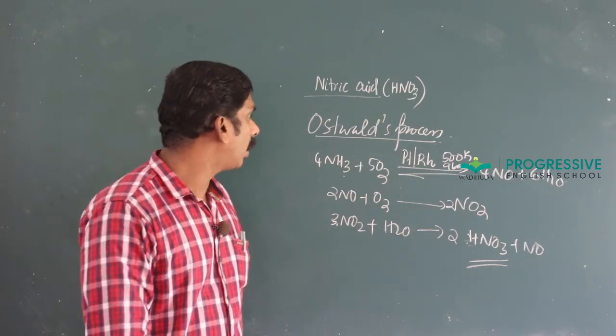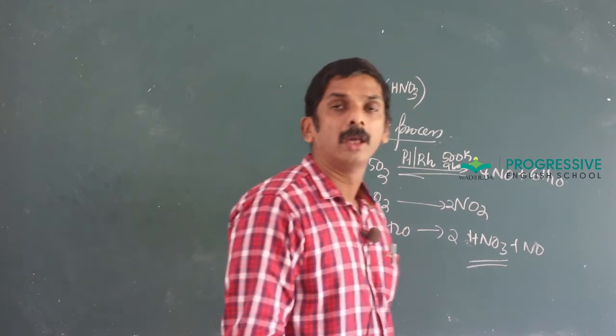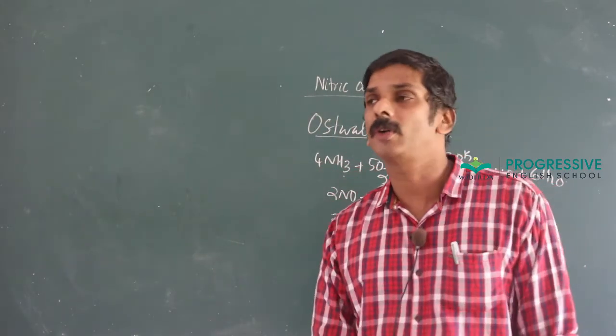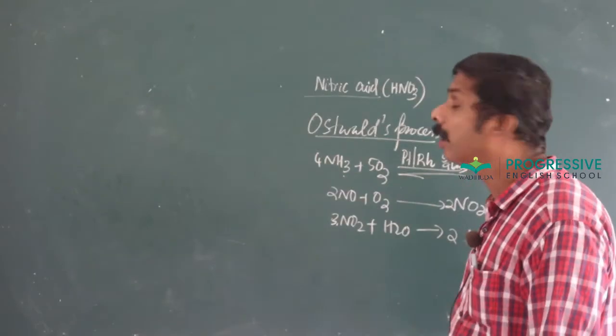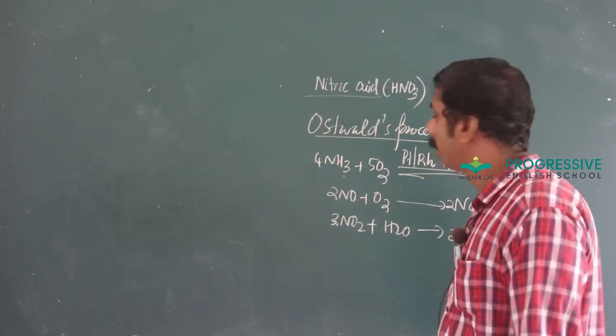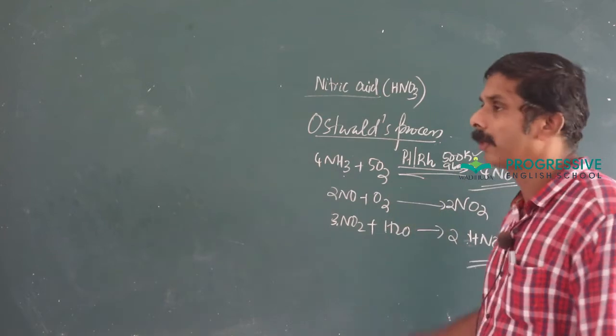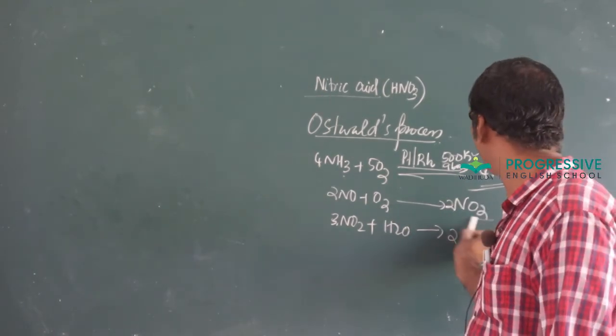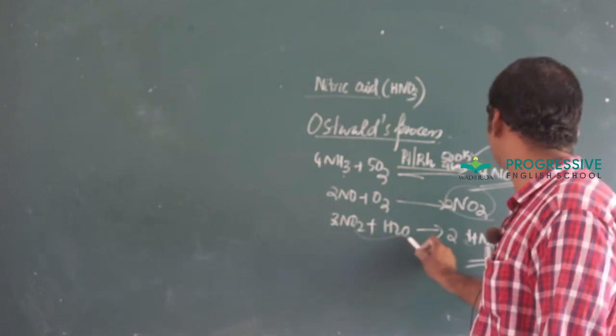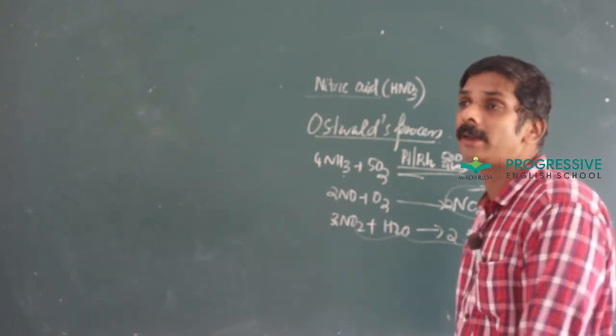First one is oxidation of ammonia by air in presence of platinum or rhodium catalyst at about 900 Kelvin and 9 bar pressure, which gives nitric oxide. This nitric oxide on further oxidation gives nitrogen dioxide. Nitrogen dioxide dissolves in water to form nitric acid.